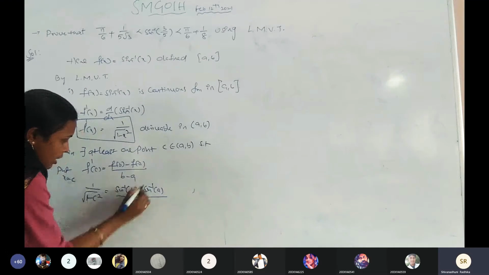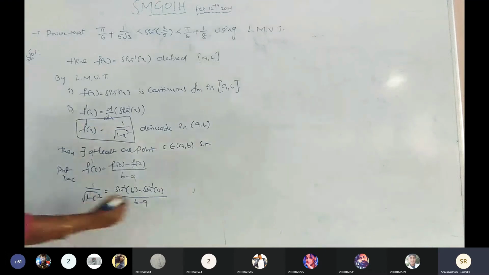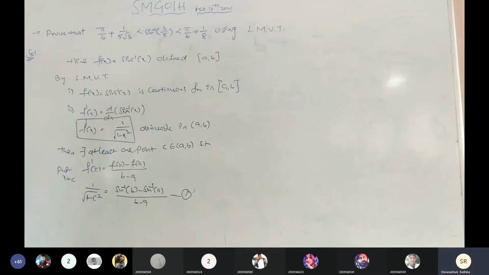Here this is always b minus a, there is no change at all. Is it clear to all of you? Any doubts? And say this is equation number 1. Clear now? Up to here, any doubts? Okay.